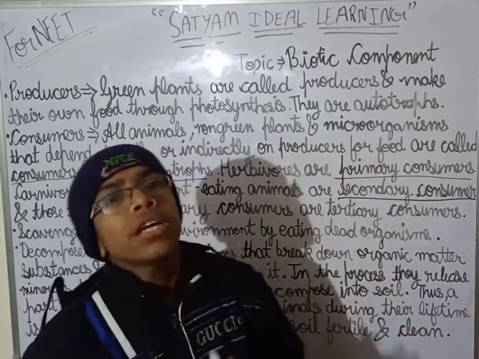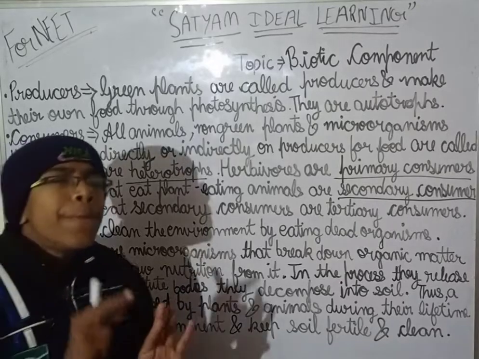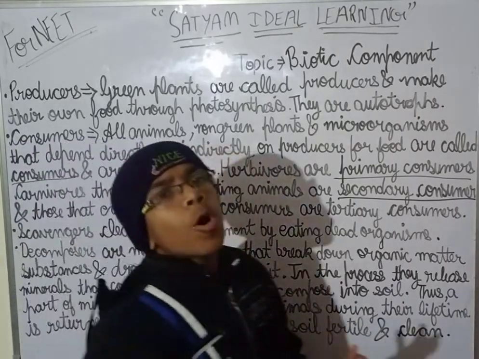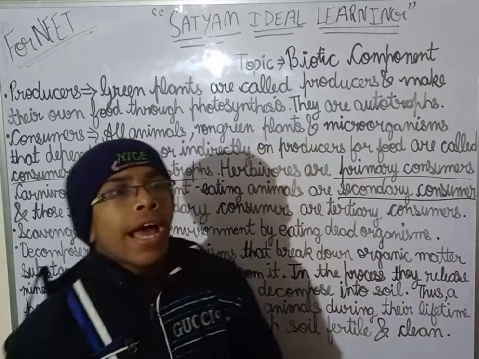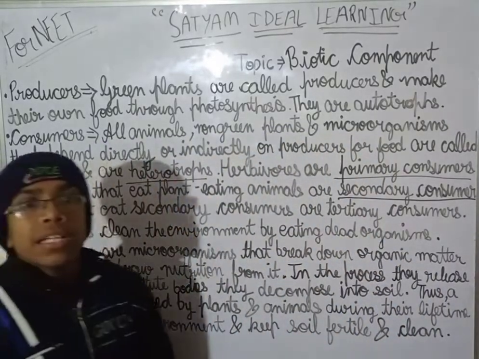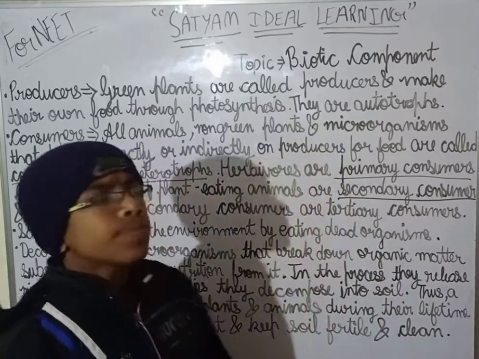Okay, so they eat both plants as well as the flesh. And the best example that I will give you about the omnivores are human beings. We, and crows, bears, human beings. These all are the examples of the omnivores.